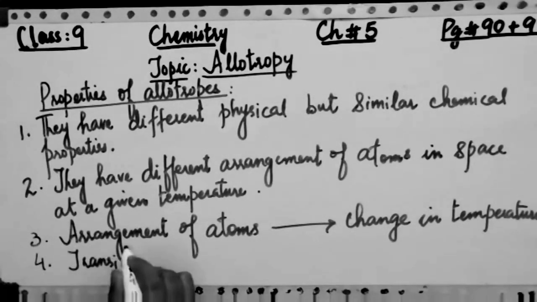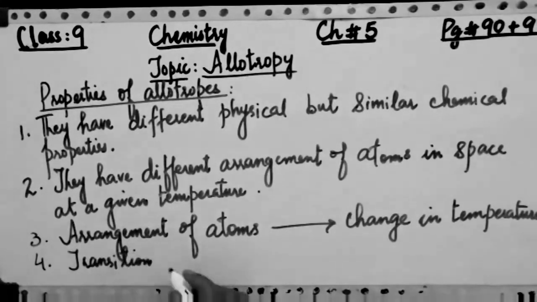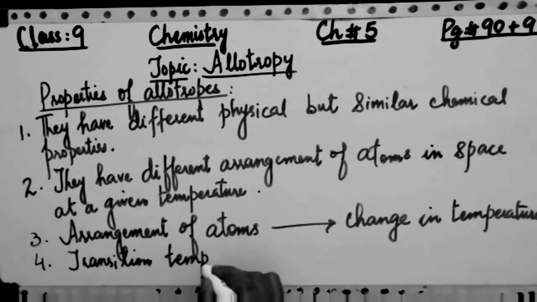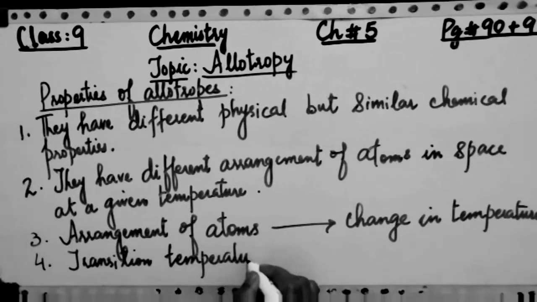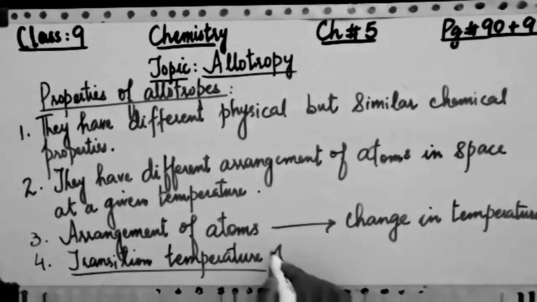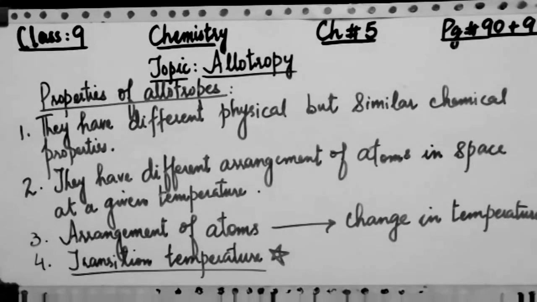Now the fourth one, the fourth property of allotropes, and it is very important, and I am going to write the definition of the transition temperature in this way, that as I told you in the third point that temperature can affect the allotropic form. So transition temperature is basically that temperature. It is very important, you have to note down for the short question answer.